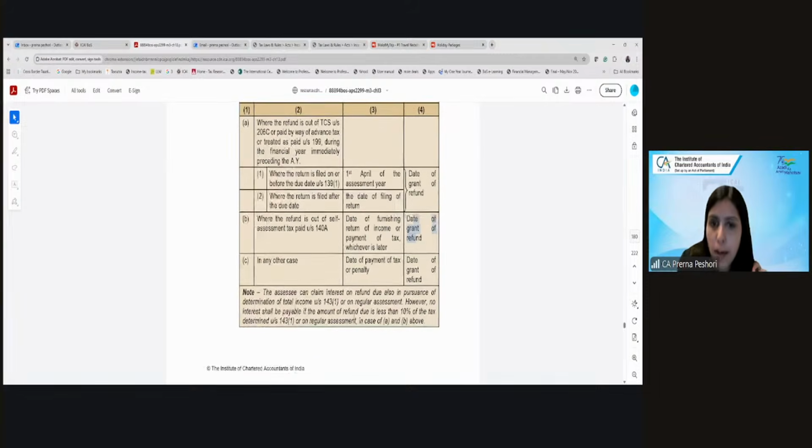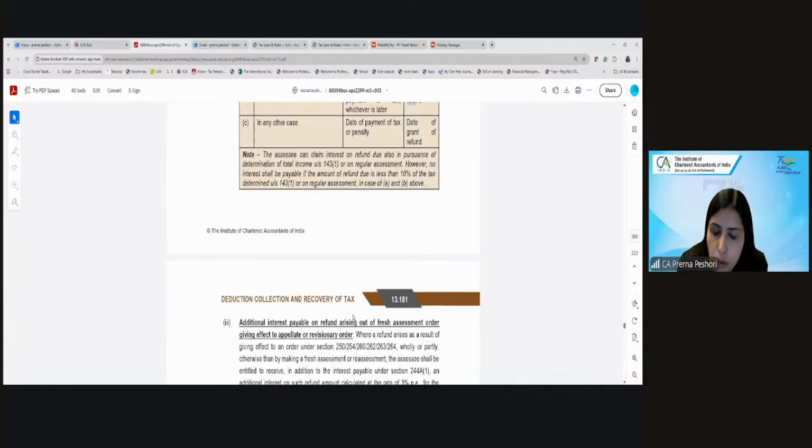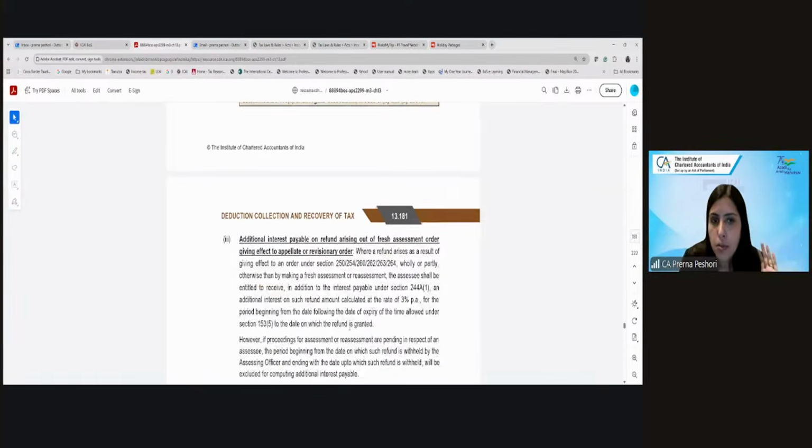However, no interest shall be payable if the refund amount is less than 10% of the tax determined in the regular assessment or processing of return. So if at the time of processing of return, there is an additional refund which is given to you, and if it is less than 10% of the tax determined, then no interest will be given.